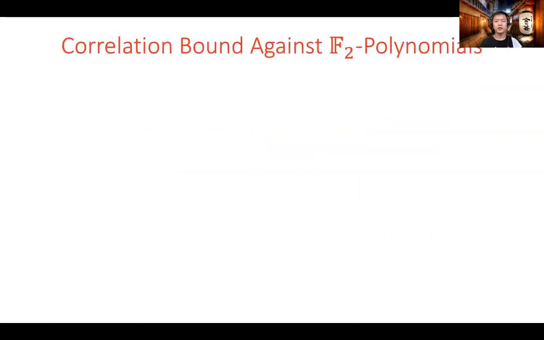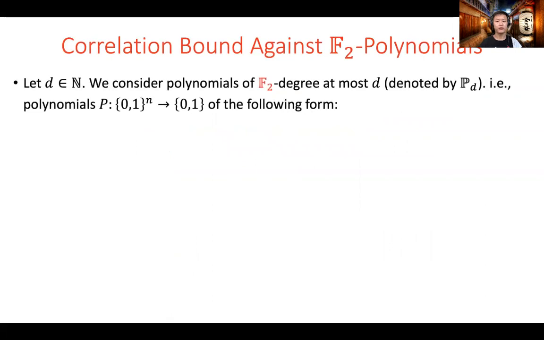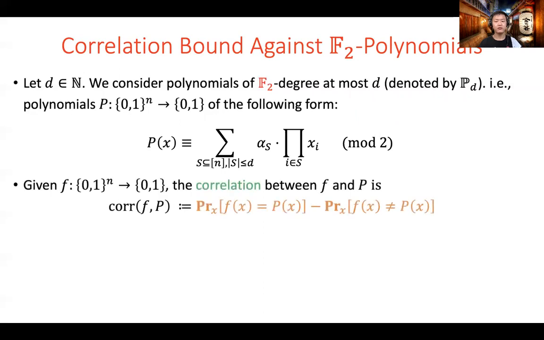In this work, we study the computational power of F2 polynomials. For every integer d, let Pd be the class of F2 polynomials with the degree bounded by d. Every such polynomial can be written as an XOR of many AND terms. Each term involves at most d variables. For a Boolean function f, the correlation between f and the polynomial p is defined as follows. It measures how well the polynomial can approximate the function.